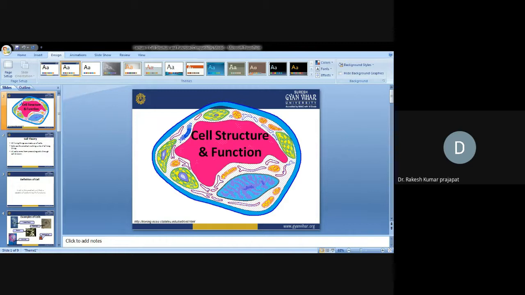There are two different types of cells: prokaryotic cells and eukaryotic cells. Prokaryotic: pro means incipient or undeveloped, and karyota means nucleus. Cells containing an undeveloped nucleus, or a nucleus that is not fully developed, are known as prokaryotic cells. Eukaryota: eu means true, karyota means nucleus. If there is a true nucleus, then these cells are known as eukaryotic cells. So based on nucleus development, cells are eukaryotic or prokaryotic.